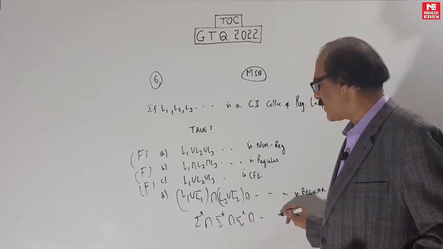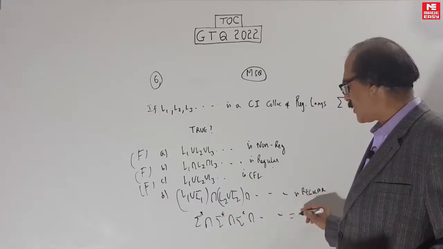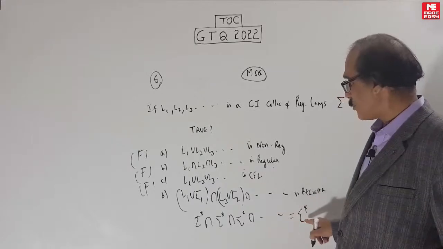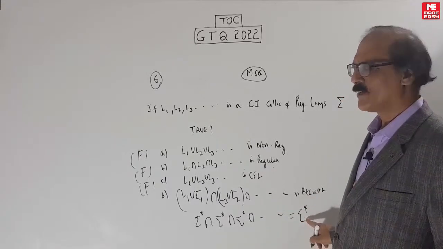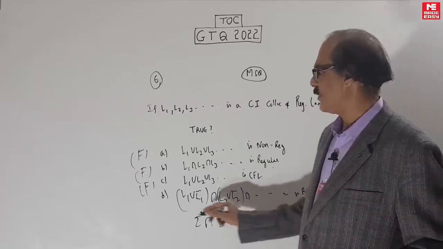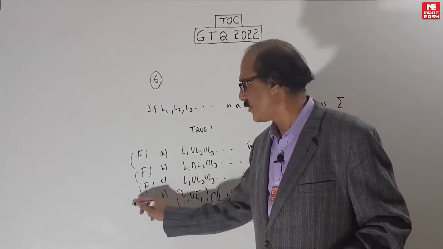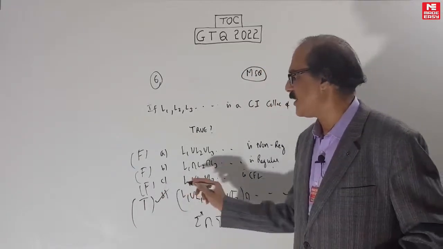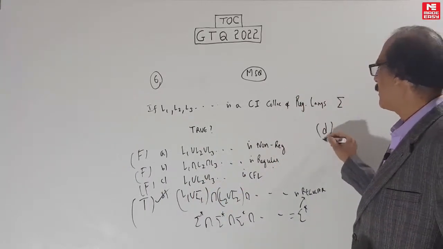So A intersection, even an infinite number of times, only A. This will be equal to sigma star. So in this case, it becomes a special language, not just any random language. It is regular. It's true. Here don't say may or may not be. The strong answer is that it is regular. True. So what is the answer? D. Even though it's MSQ, the answer is only D.